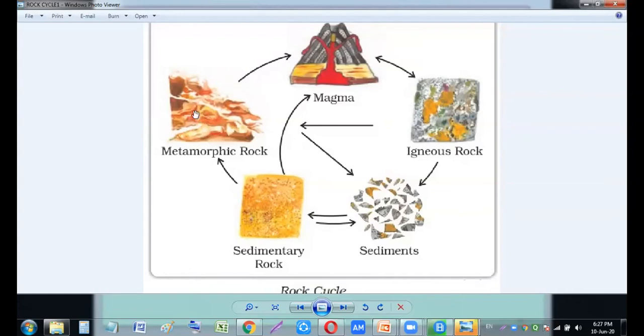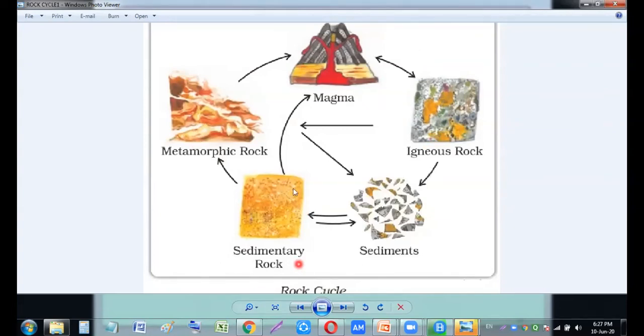This metamorphic rock will again, when it reaches beneath the earth, go inside the earth and melt. Because of what? Why will it melt? It will melt because of the high temperature inside the earth, 5,000 to 6,000 degrees centigrade. We learned around 4,400 degrees centigrade can be found in the mantle, and around 1,100 degrees Celsius is also found on the crust. So these again will become magma, and magma will again become igneous rock. So this cycle goes on throughout the life of the rock. So this cycle is known as rock cycle, my dear students.